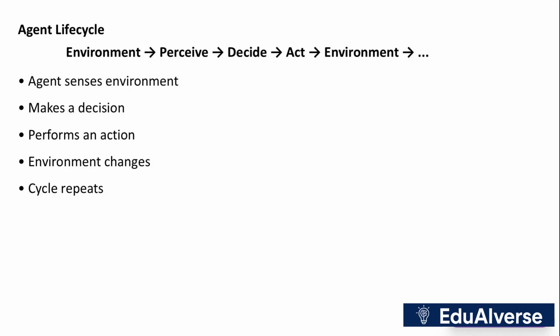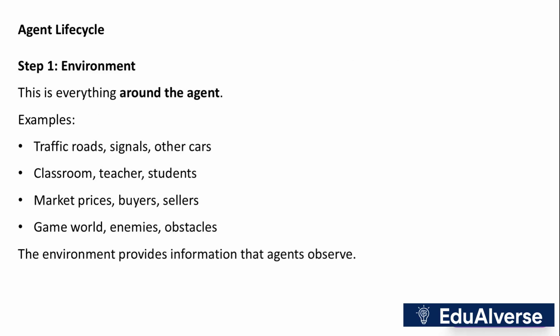The agent lifecycle involves sensing the environment, making decisions, performing actions, and observing changes. This cycle repeats, allowing agents to continuously adapt and learn from their surroundings. The first step in the agent lifecycle is understanding the environment, which includes everything around the agent, like traffic roads or classroom settings. This information is crucial for the agent's decision-making process.